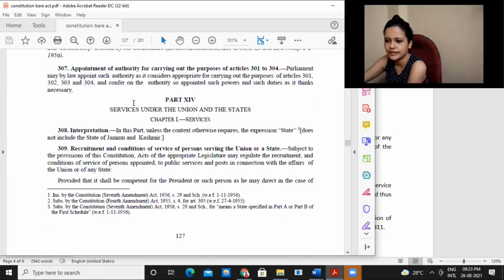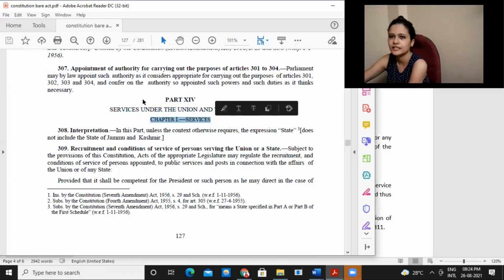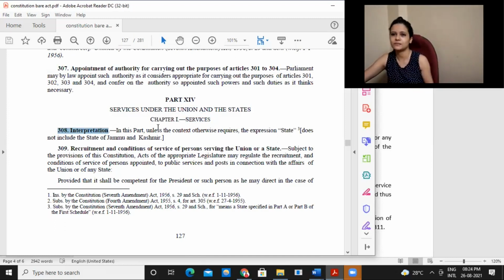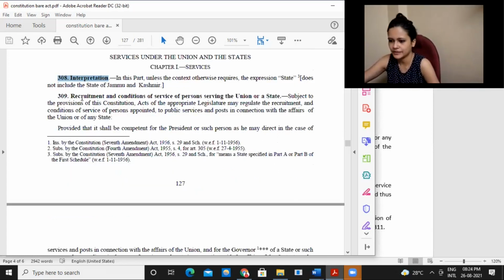So yeah, this is the provision basically, right? Part 14, services under union and state. First is these services. Here protections are also being mentioned. Then here we have the interpretation clause that this part will apply with regard to the state, but does not include the state of Jammu and Kashmir, because earlier the special provision was applicable, but now it will no longer be applicable. Recruitment and conditions of service of persons serving the union or a state.